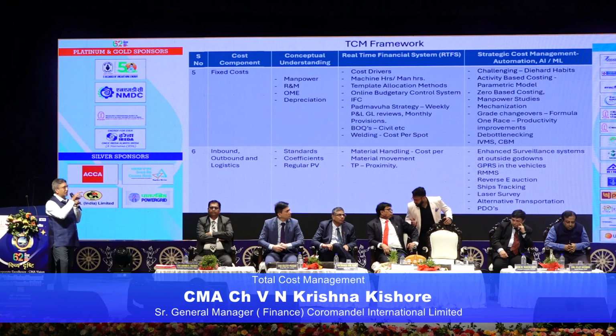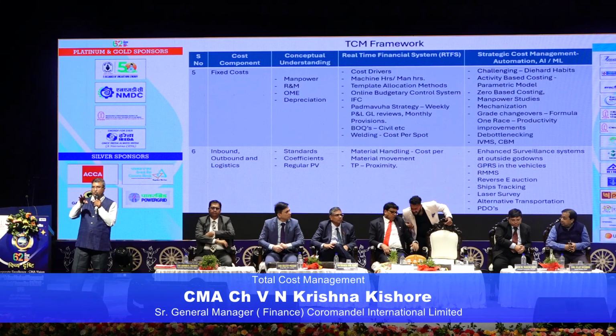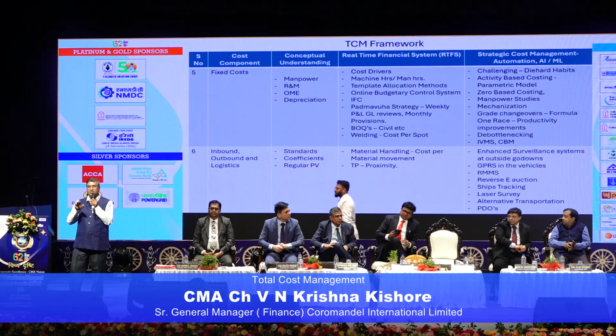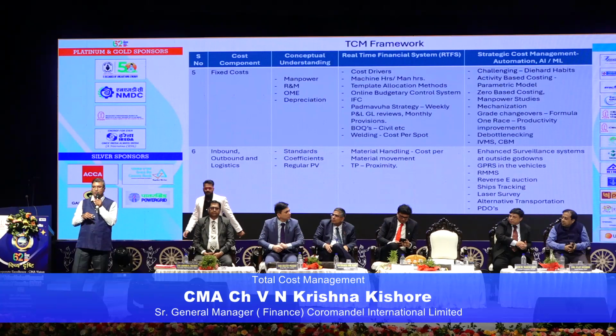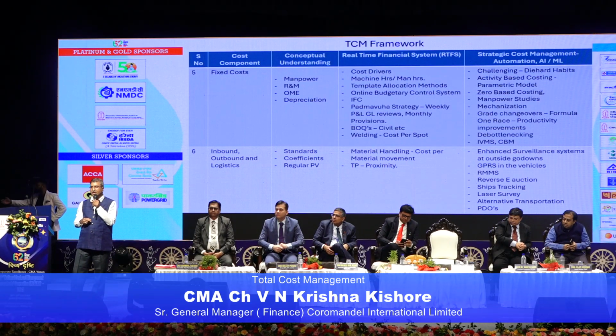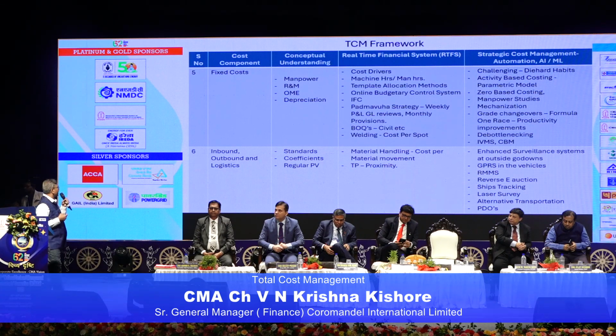And for the grade changeover, I will correlate with Formula 1 racing. Grade changeover is nothing but the non-productive cycle where you are losing production, right? In a Formula 1 race, the pit stop initially used to take around 4 seconds. I tell all production people to see how much they take now: 1.82 seconds. This is the way people are growing. Such a fast changeover is happening.